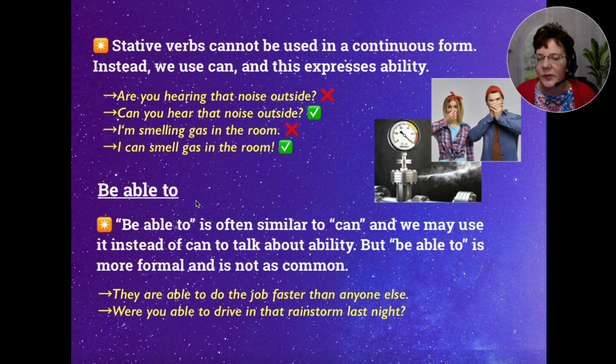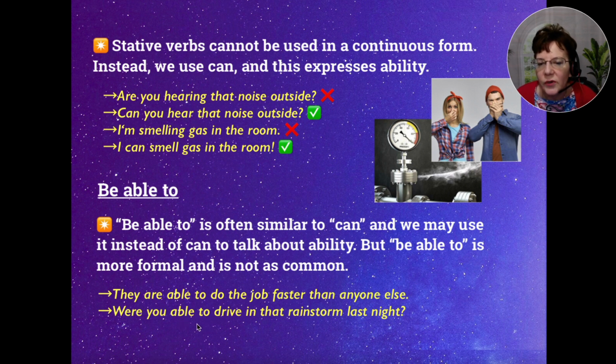All right, let's talk about be able to. Be able to is often similar to can, and we may use it instead of can to talk about ability. But be able to is more formal and is not as common. So you'll see these. They are able to do the job faster than anyone else.